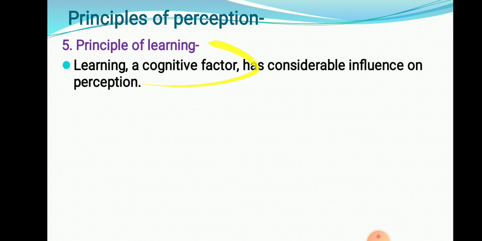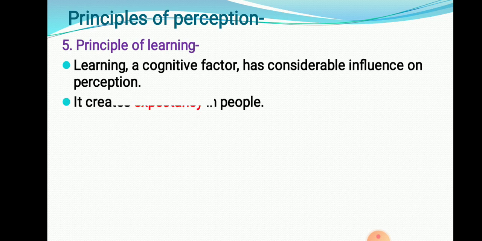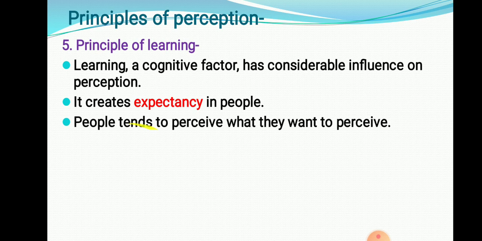Learning is nothing but the cognitive factor, the knowledge which we gain. Learning has considerable influence on perception. The learning process is going to influence the perception process. It creates expectancy in people. After learning, we expect from the people that they must understand it and they must follow it. People tend to pursue what they want to pursue. Even though I am conducting a lecture right now, students tend to understand those things in which they are interested. They avoid the things in which they are not interested.